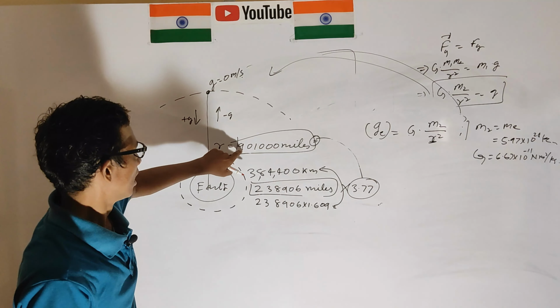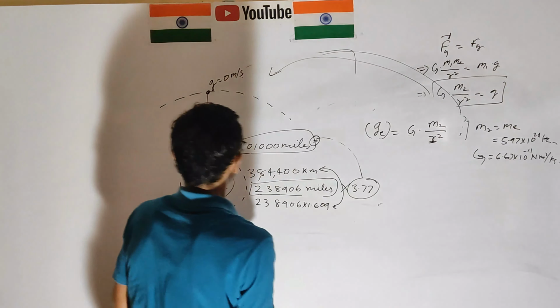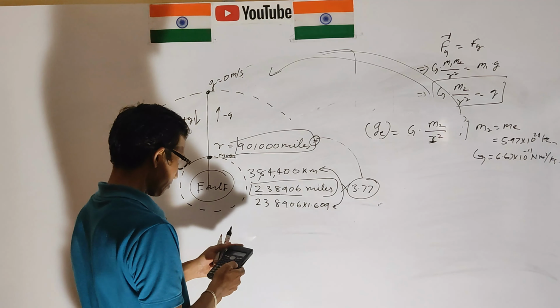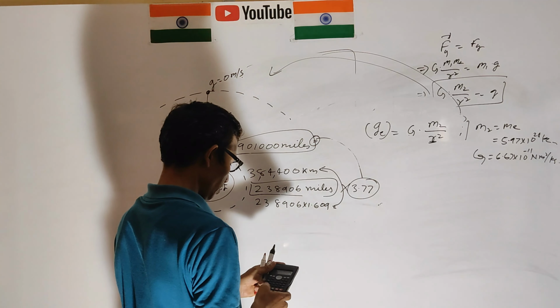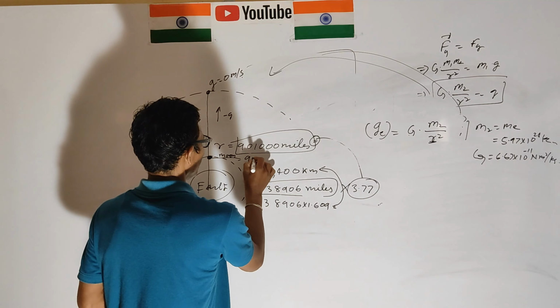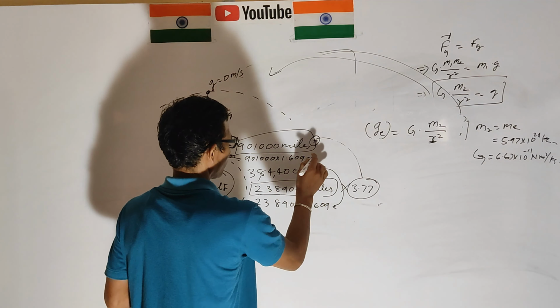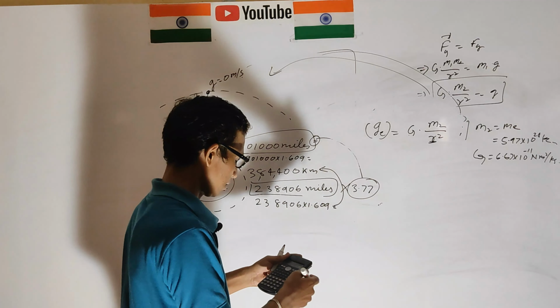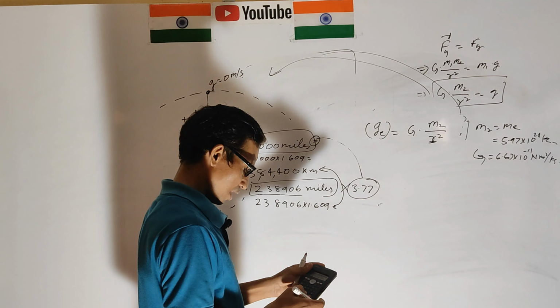Here the distance 901,000 miles is converted into kilometers: 901,000 into 1.609 equals how many kilometers?